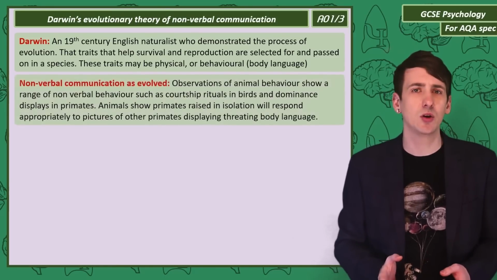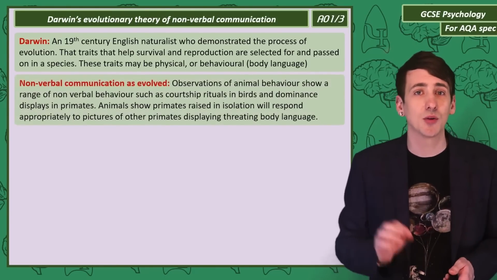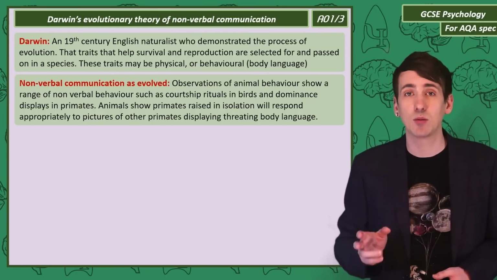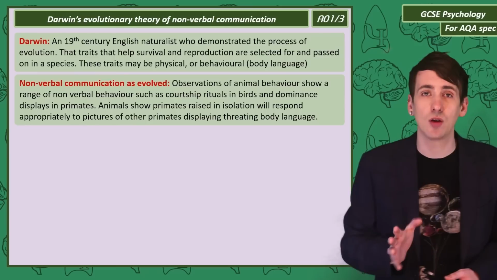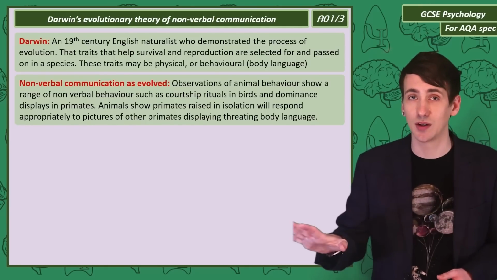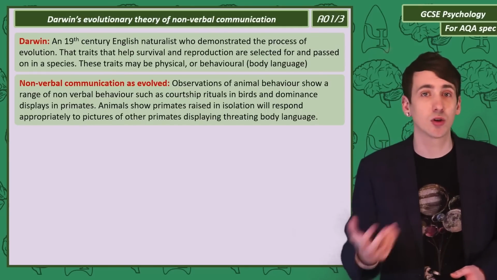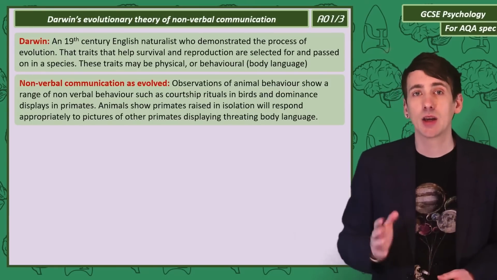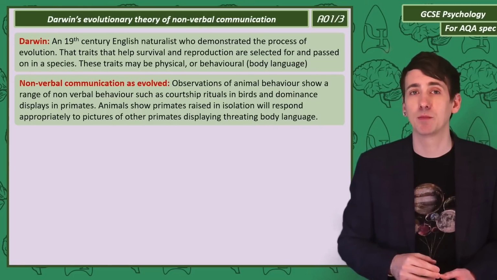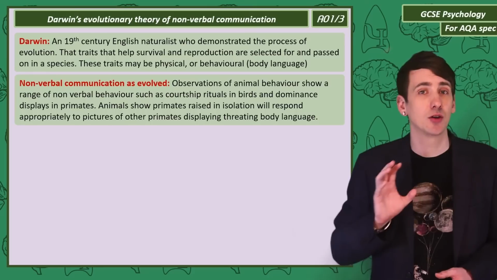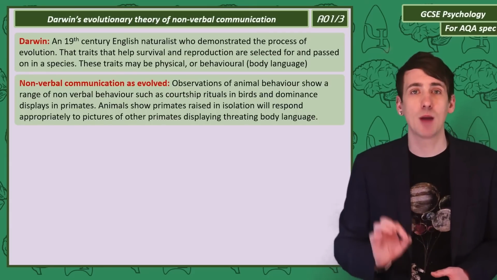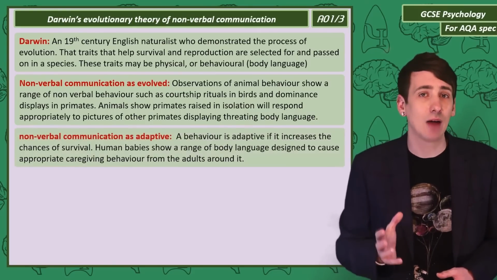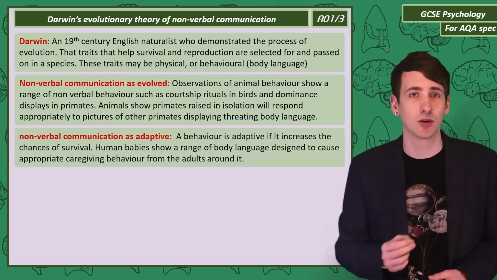Now, often when thinking of evolution, we think of physical traits, but psychological traits are also evolved. If we observe animal behaviour, we see a range of non-verbal behaviour that's common across a species. Examples are courtship rituals in birds and dominance displays in primates. If you raise a social primate in isolation and then show it pictures of primates showing threatening body language, the primate will respond to the image. So we would conclude that animals have evolved an instinctive knowledge of body language.